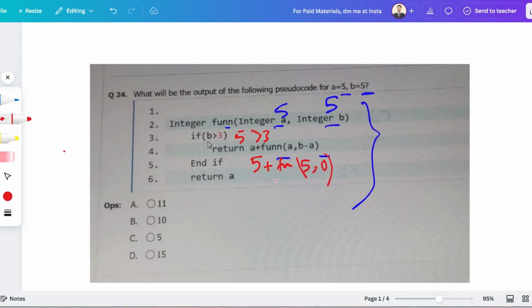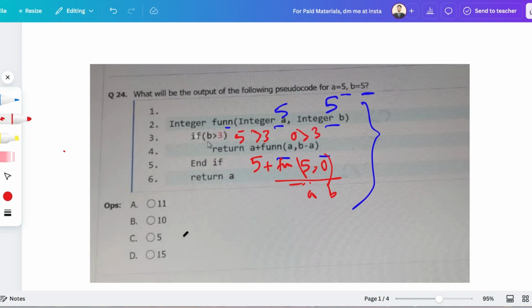As soon as the control of the program comes at this point, it will start executing the code again. So if b greater than 3, here a is 5 and b is 0. Is 0 greater than 3? No, so this will be false.